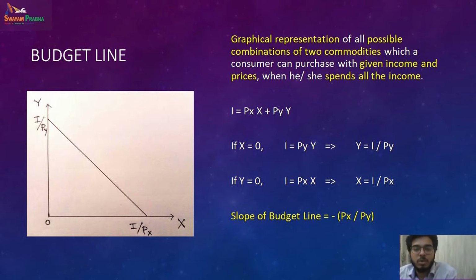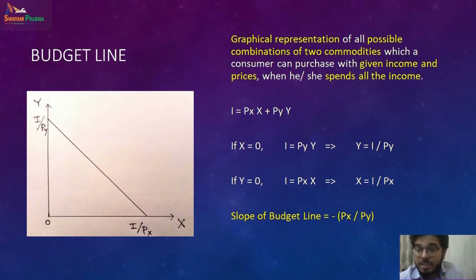Now, what is a budget constraint? A budget constraint is your budget, your income, using which you will buy two commodities. Theoretically, we do not have any concept of saving. We consume both the commodities or one of the commodities, spending the entire income. Taking an example, if I have 100 rupees, my I, which stands for income, is 100. PX is the price of apple. Let us assume that is 20 rupees.